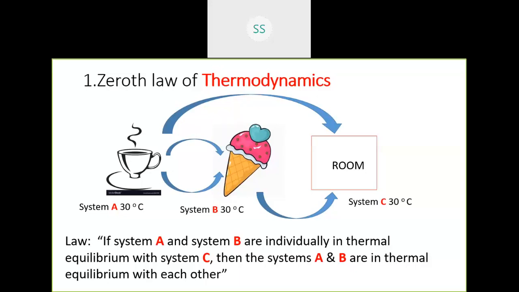Which means system B is also in thermal equilibrium with room system C. So that arrow mark indicates if systems A and B are individually in equilibrium with system C, obviously then systems A and B are in equilibrium with each other. This is just a concept. It deals with any body that can be brought to the same temperature, or can be thermally in equilibrium with another body.